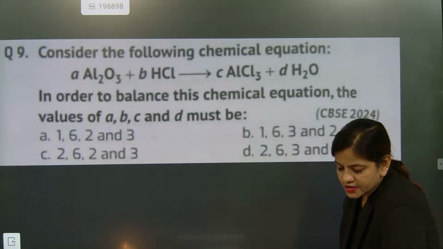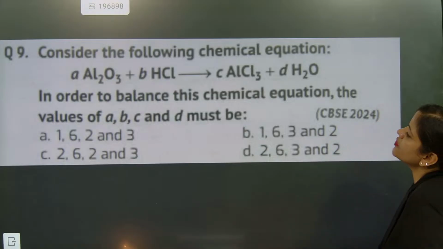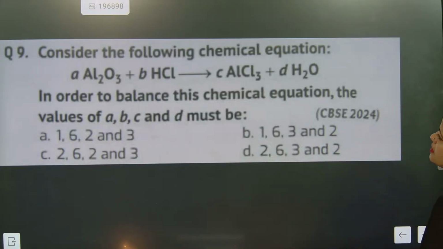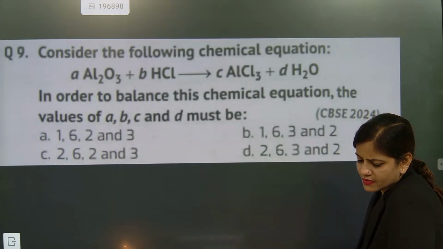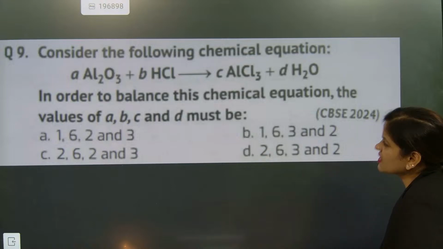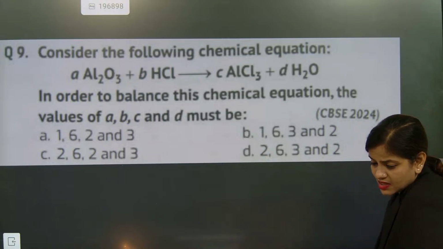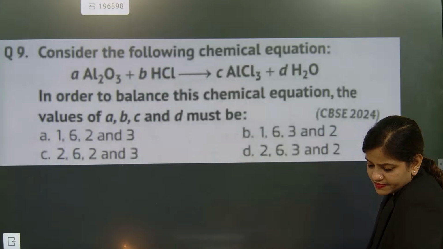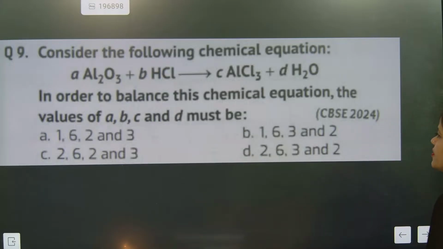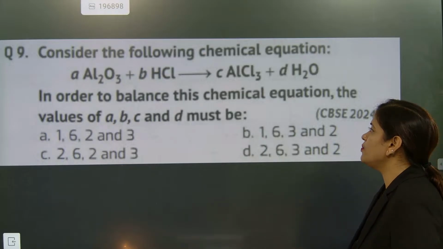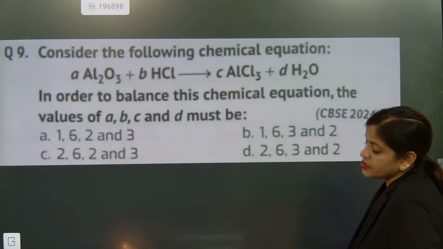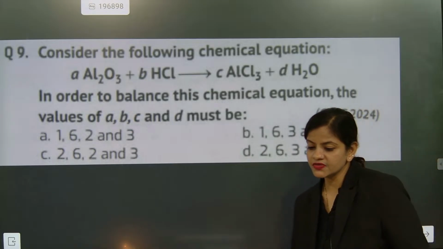Go for this question, please. Consider the following chemical equation, Al2O3. In order to balance this chemical equation, the value of A, B, C, D must be. What can be the balanced coefficients? Aluminium can be how many, beta? Al2O3. Oxygen, tell me what answer is going to be. Balance it as fast as possible.